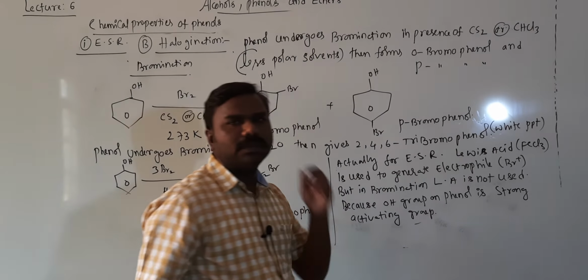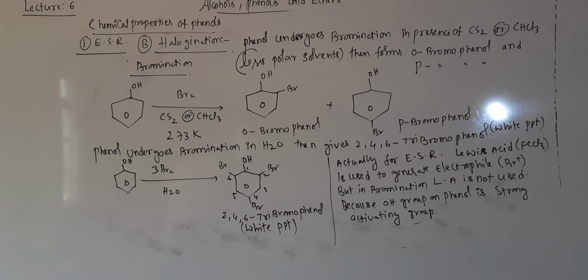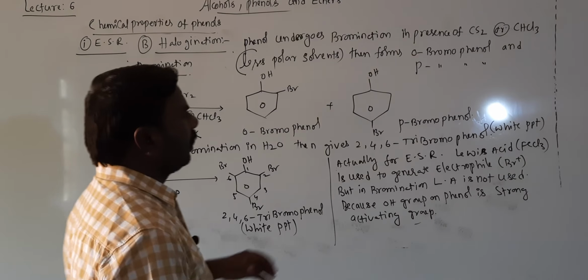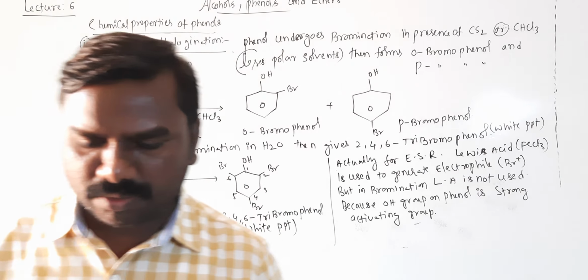So you need not use the Lewis acid to generate the electrophile. The OH group is very highly activating, that only generates the Br plus ion. Getting all of you? It is bromination, students.